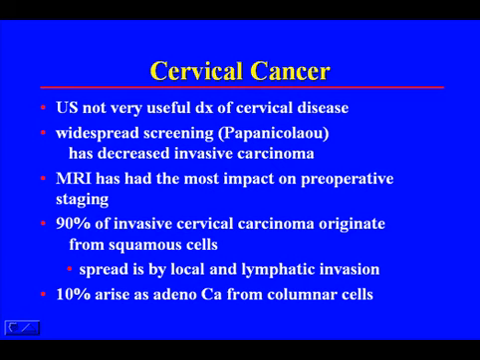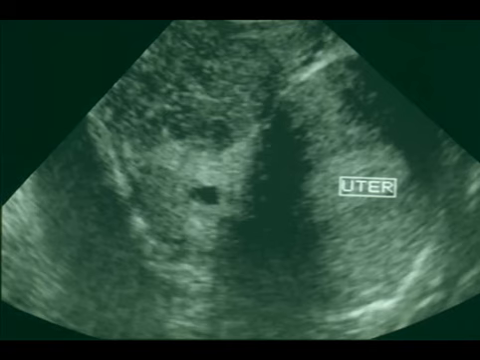The most common cause of cervical cancer is squamous cell, and usually cervical cancer spreads locally and through lymphatic invasion. Here's a transvaginal study, retroverted uterus, sagittal view. We can see the endometrium nicely, the fundus of the uterus, and in the cervical area we see this irregular, marginated, heterogeneous mass.